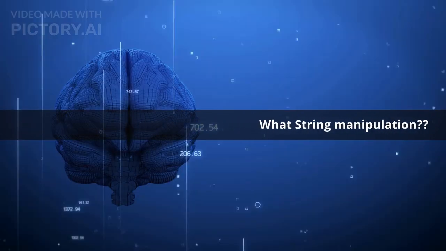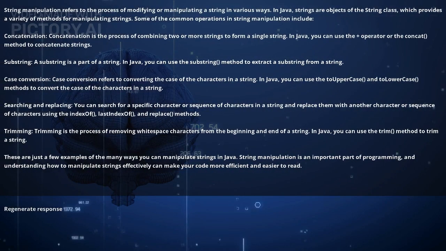What is string manipulation? String manipulation refers to the process of modifying or manipulating a string in various ways. In Java, strings are objects of the String class, which provides a variety of methods for manipulating strings. Some of the common operations in string manipulation include concatenation. Concatenation is the process of combining 2 or more strings to form a single string. In Java, you can use the plus operator or the concat method to concatenate strings.